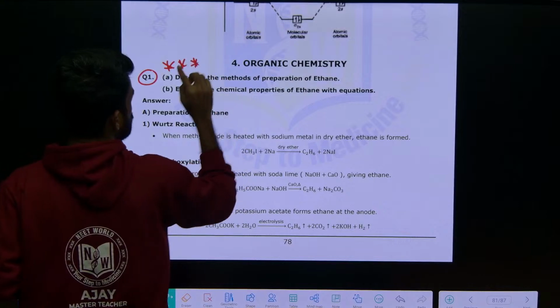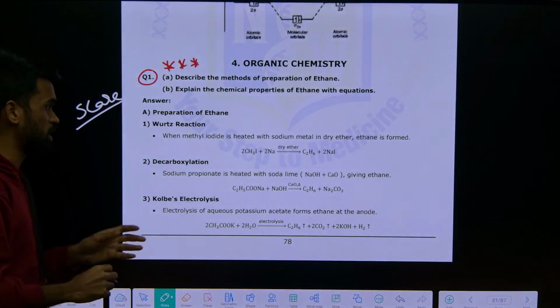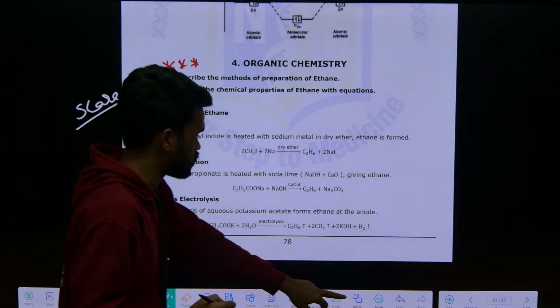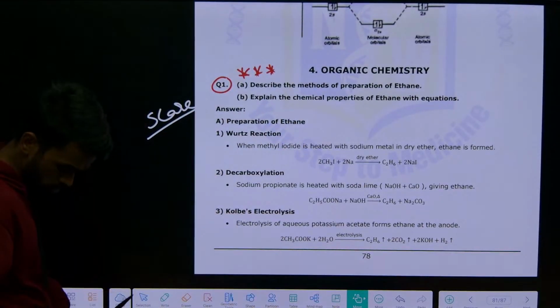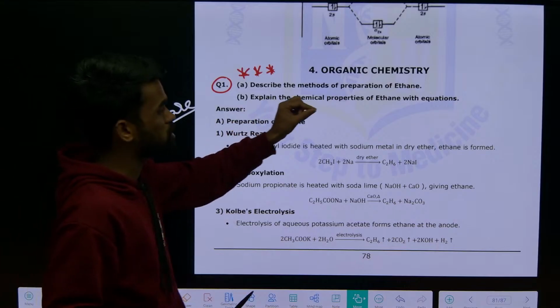You know there is a sure shot that we can get one question from here. That's why I am coming up with this discussion today. So the first question is: describe the methods of preparation of ethane.